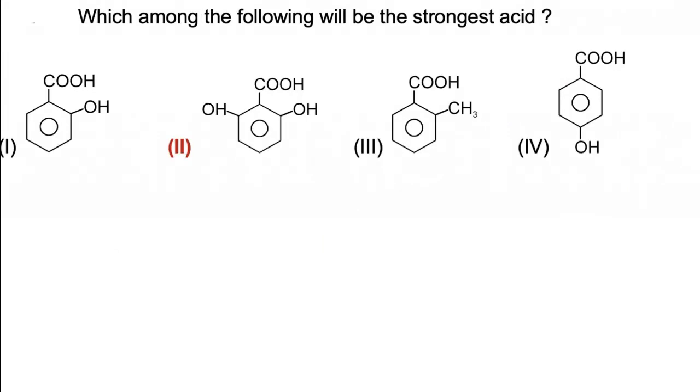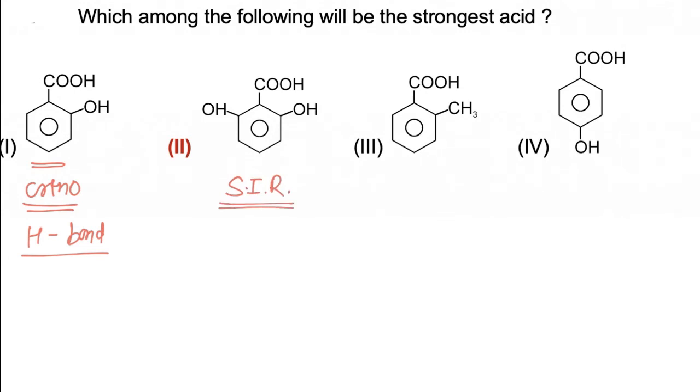In this question we have to find which of the following is the strongest acid. Now in the first case, the ortho effect of the OH group is applicable, along with the carboxylate anion being stabilized by hydrogen bond. In the second case, there is SIR present in the molecule, and SIR will increase acidic strength more than the ortho effect. So the second is more acidic than the first.